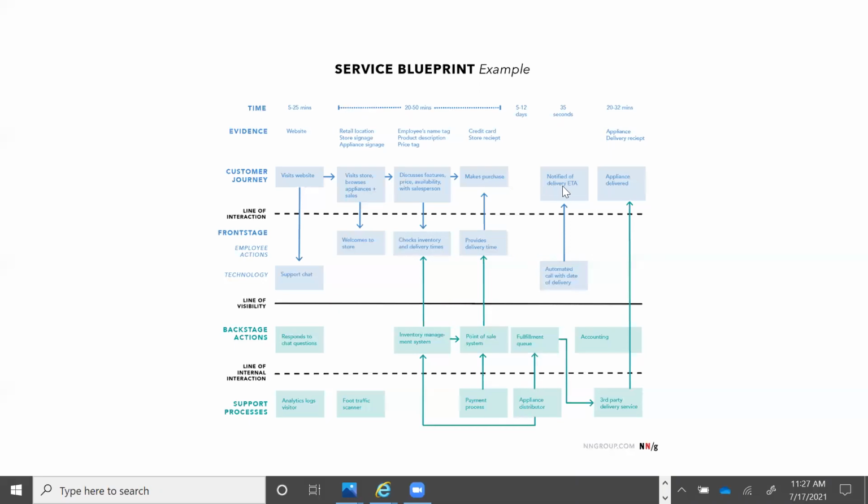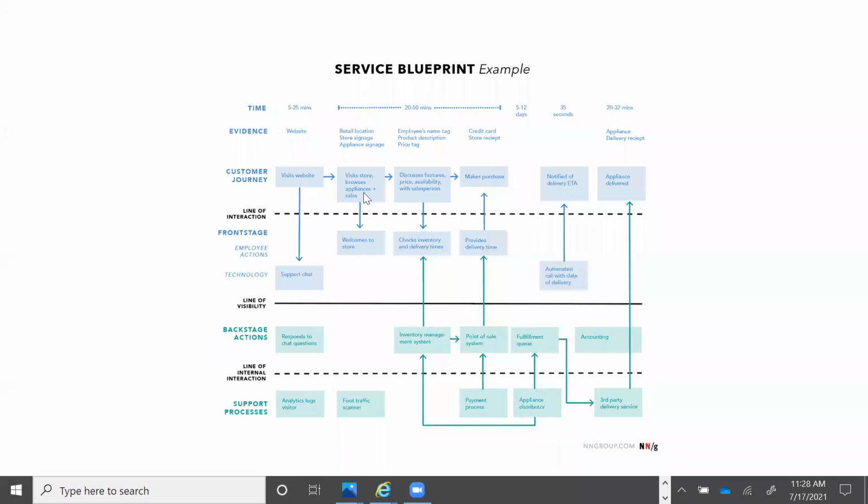After that, once you leave the retail store, you will get a notification in the form of an SMS notifying you of the delivery date, when it will reach you. And also the appliance gets delivered. So this is the customer journey that you are taking.